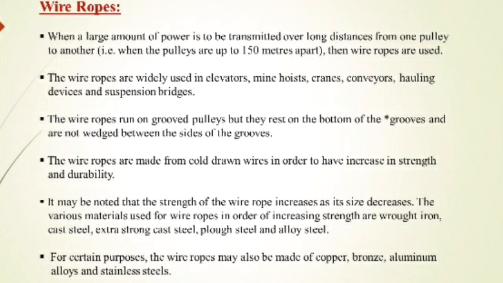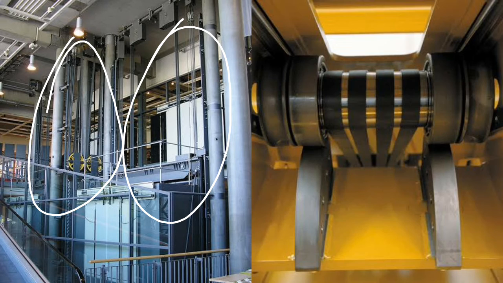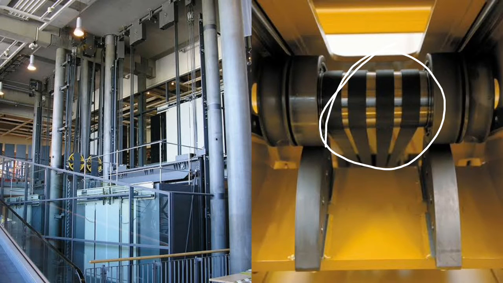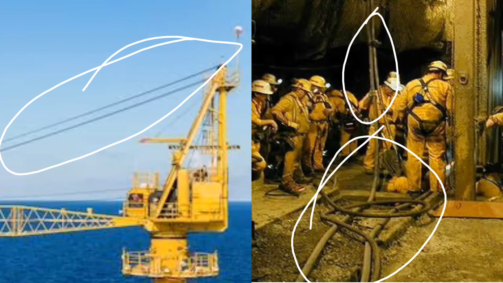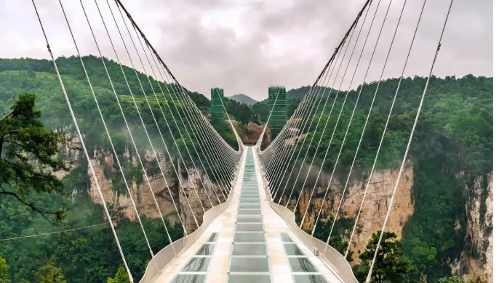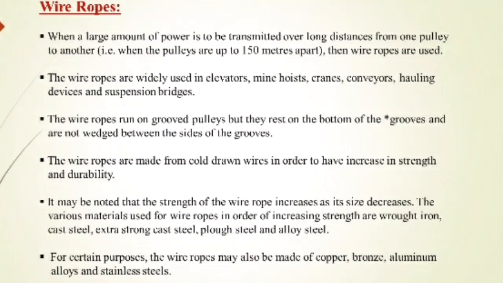When we discuss the applications of wire ropes, they are widely used in elevators, mine hoists, cranes, conveyors, hauling devices and suspension bridges. These are the applications of wire ropes. Let's see one by one. The figure indicates the application of wire ropes in elevators, and this one shows wire ropes used in lifts, as well as in heavy cranes and mine hoists, where we prefer wire ropes. And this one is about suspension bridges. These are the applications of wire ropes.